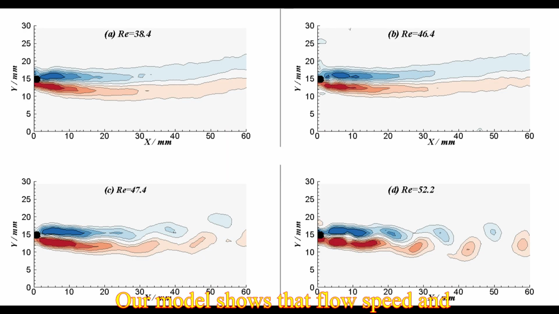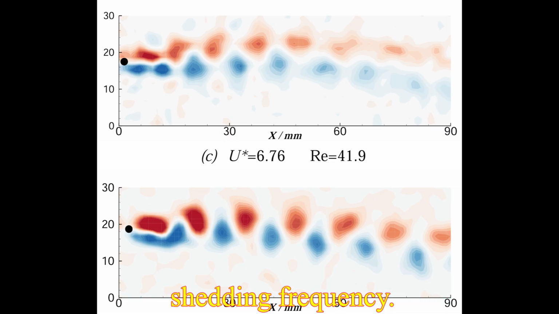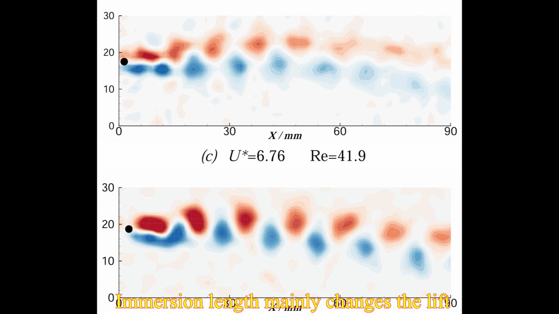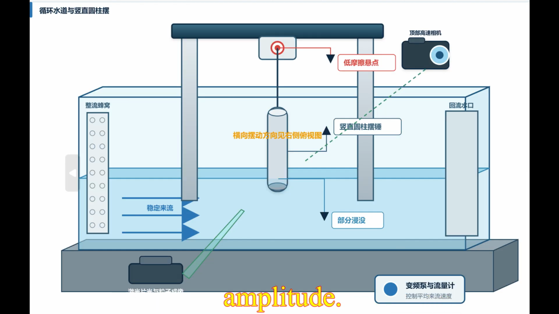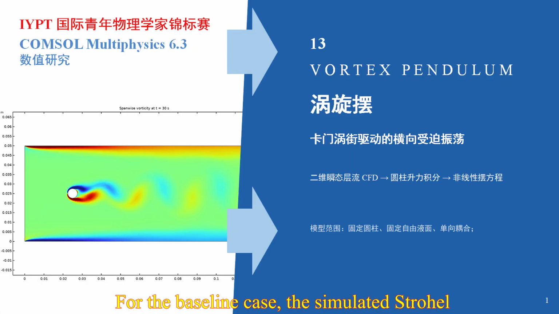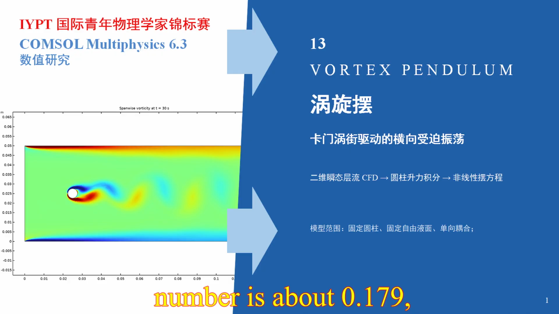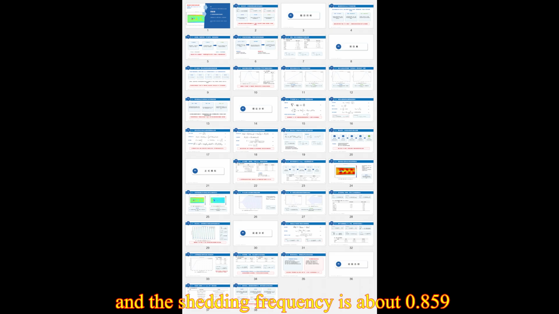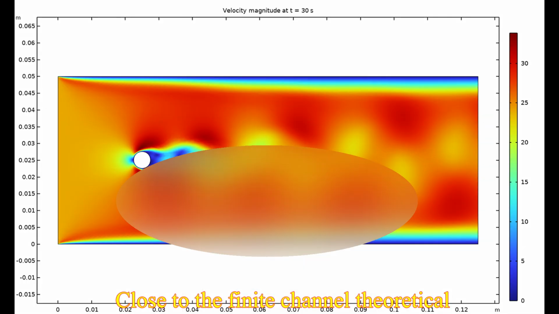Our model shows that flow speed and cylinder diameter affect both the forcing strength and the shedding frequency. Immersion length mainly changes the lift amplitude. Pendulum length controls the natural frequency. For the baseline case, the simulated Strouhal number is about 0.179, and the shedding frequency is about 0.859 Hz.